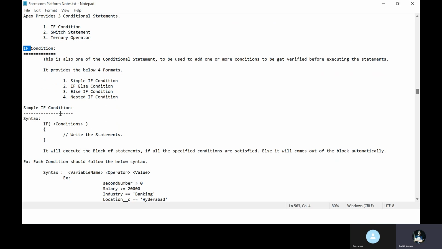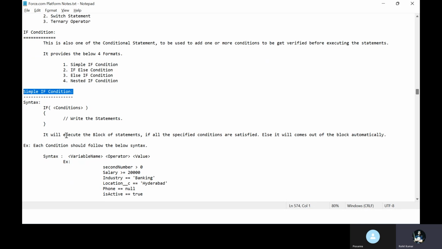Then we have switch case, but first of all, simple if condition. Let me explain this simple if condition. This is the syntax: if, then you write your condition, and then you write your statement here.